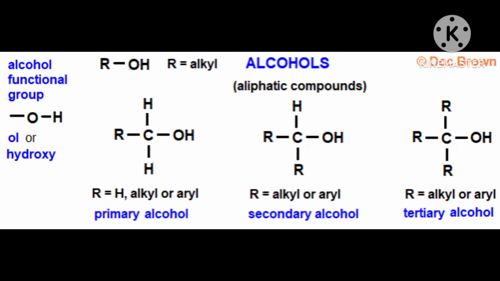The substitution of a hydrogen atom in a hydrocarbon by an alkoxy or aryloxy group. Alkoxy means RO, R and oxygen. When R is attached to oxygen, then RO is called alkoxy. And when an aryl group or benzene is attached to oxygen, then it is another class of compounds known as ethers.